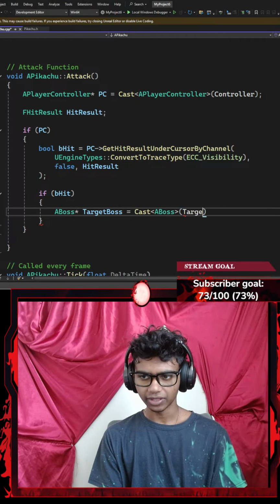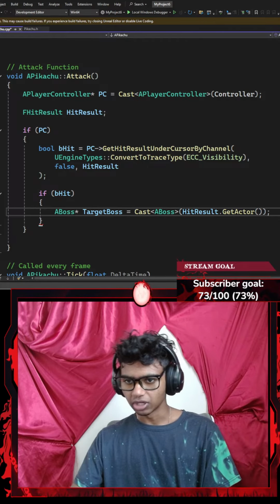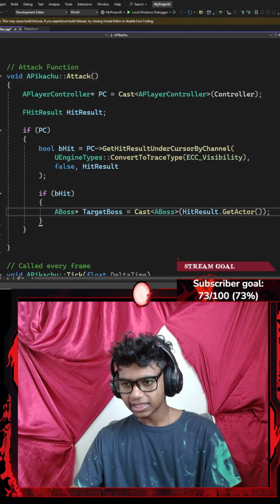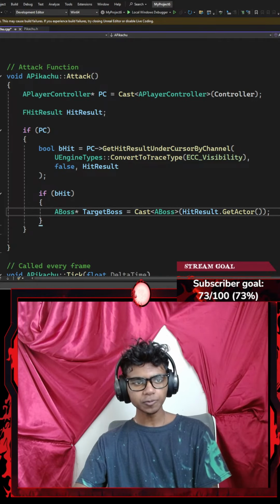I'm going to go with my TargetBoss, and actually I think it's HitResult. Was it HitResult, or am I just exaggerating there? Okay, so it's HitResult. I'm going to go with HitResult dot the GetActor function. I'm going to get my actor here with a pair of parentheses. Then I'm going to end this with a semicolon. Okay, and I think that's pretty much it.